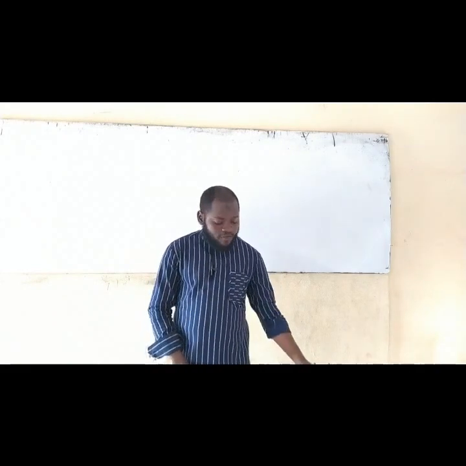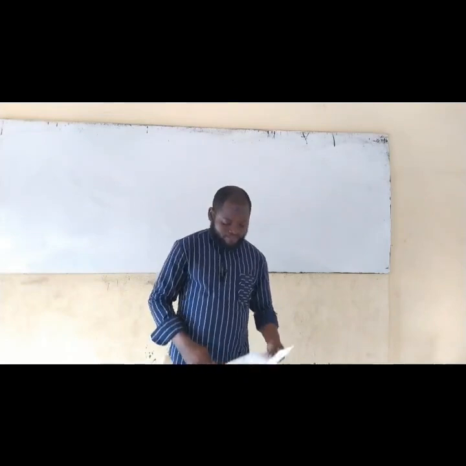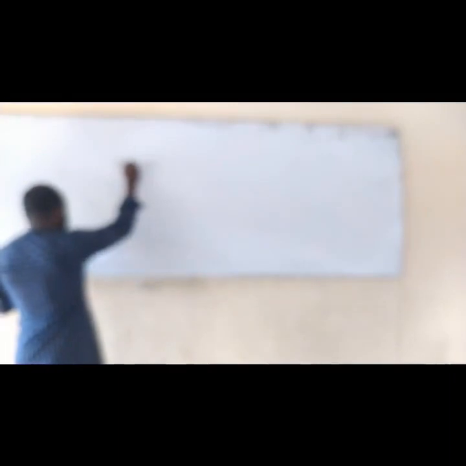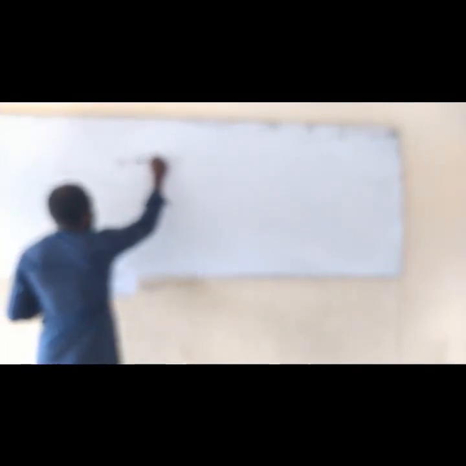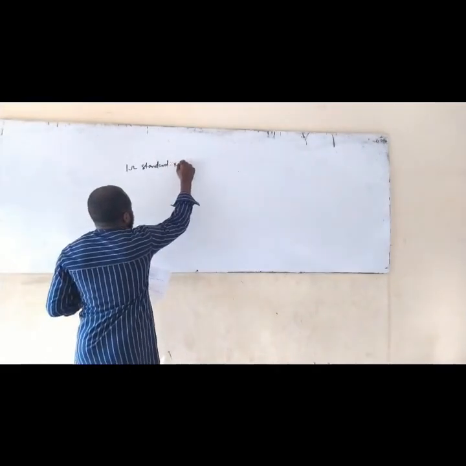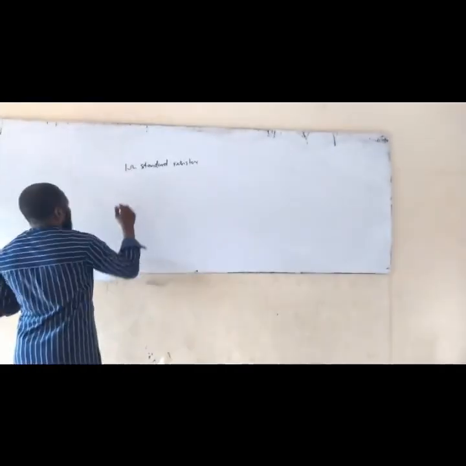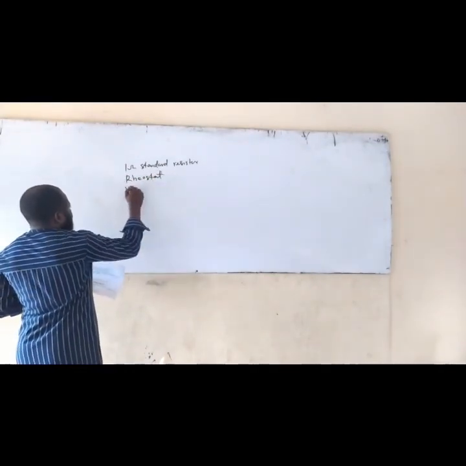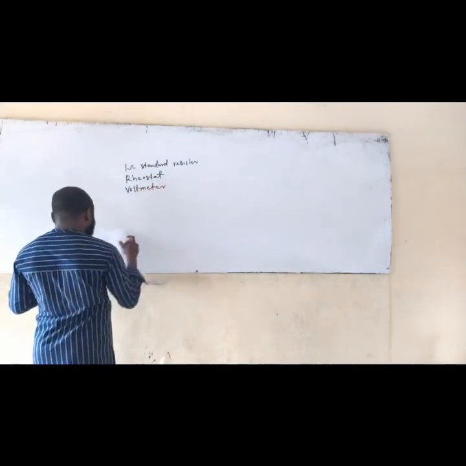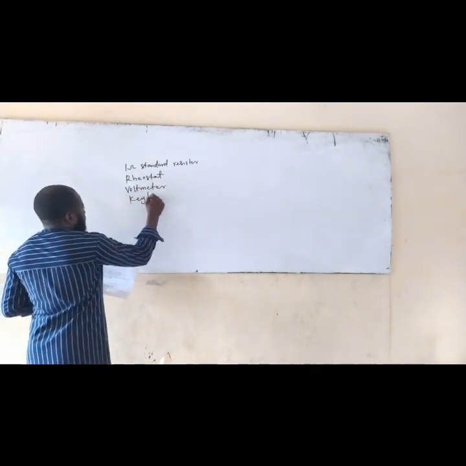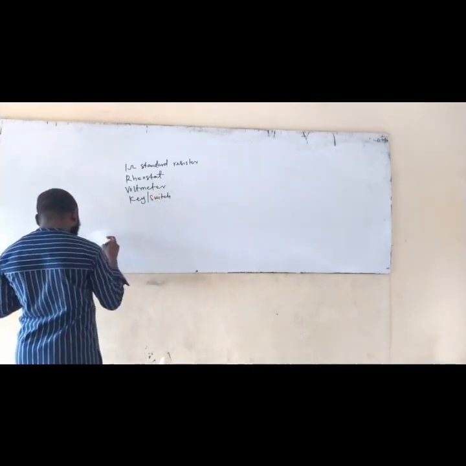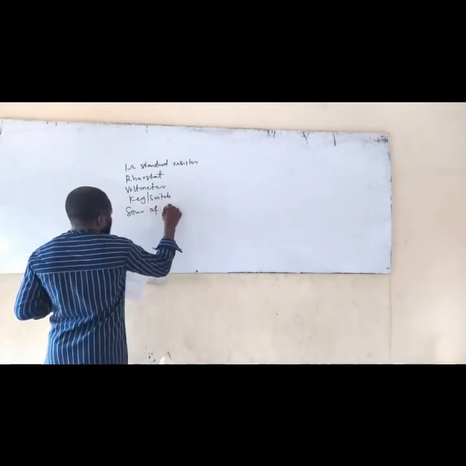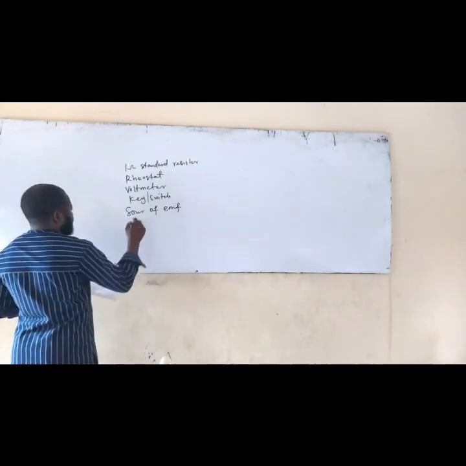This year, WAEC provide us with the following. We are asked to provide one ohm standard resistor, rheostat, voltmeter, key, or you call it switch, source of EMF, that is battery.